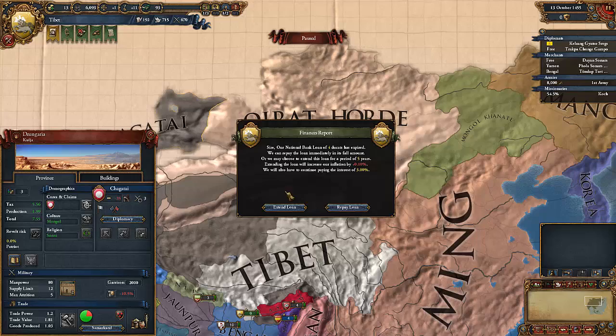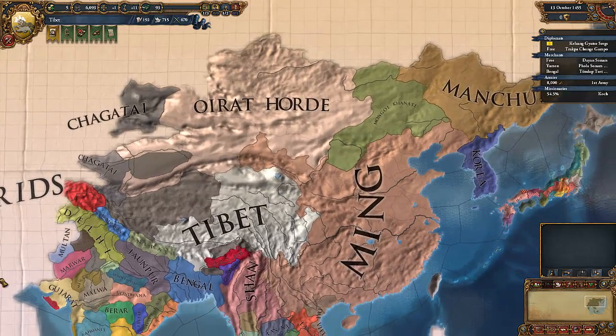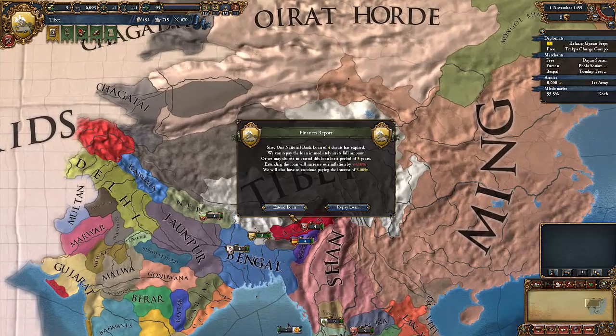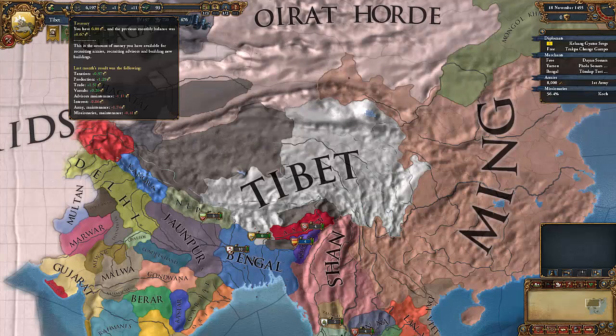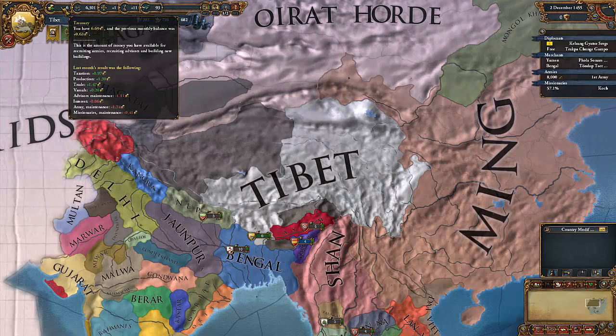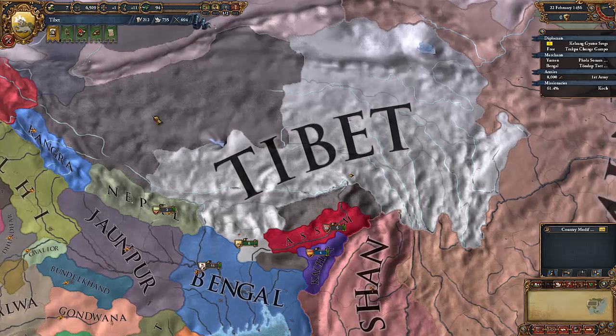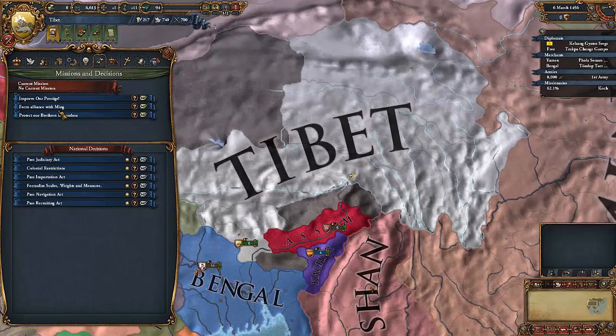Oh, okay, now we can actually go and repay some of our loans. So let's go and do that. That gets rid of the interest we've been paying for several years. Some of it, at least. As you can see, we are now paying 0.06 ducats a month, which is like 10% of what we're actually earning per month.